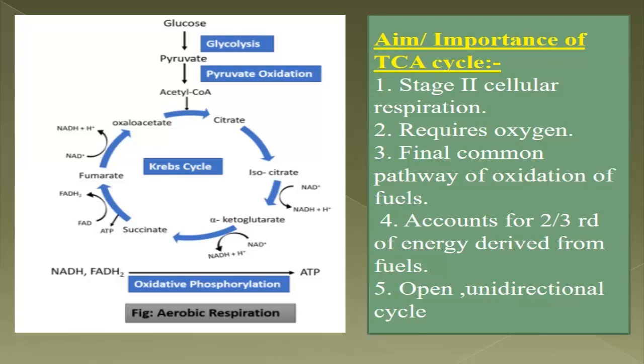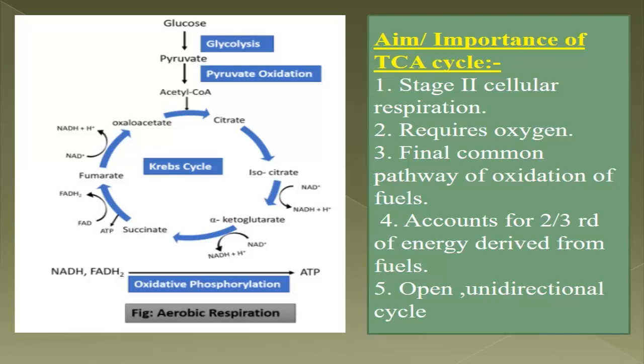All the fuel materials, that is carbohydrate, protein and fat, give acetyl-CoA, and this acetyl-CoA is oxidized in the TCA cycle. So it is the final common pathway of fuel oxidation. Now number 4, it accounts for 2/3 of the energy derived from the fuels. The TCA cycle gives reducing equivalents which enter the electron transport chain and give the ATP.